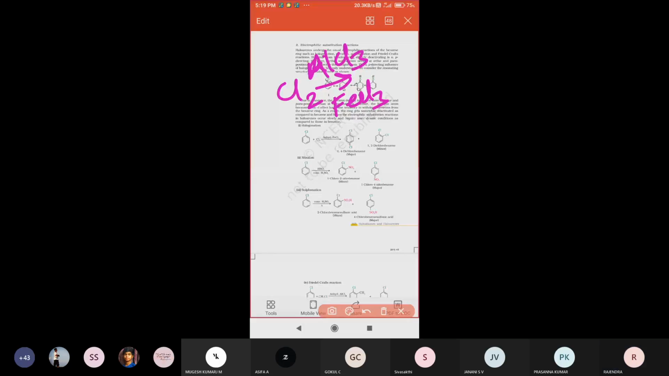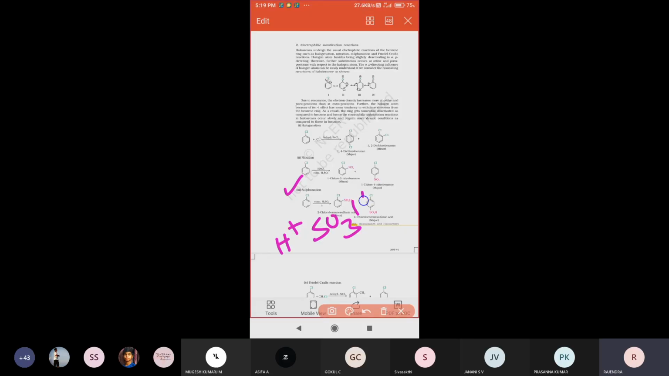Next, see the sulfonation reaction. Sulfonation is nothing but treating with sulfuric acid. When you treat sulfuric acid with chlorobenzene, the sulfuric acid dissociates into H plus and SO3H minus. This SO3H group will be directed towards the ortho portion or para portion. That is called the sulfonation reaction.